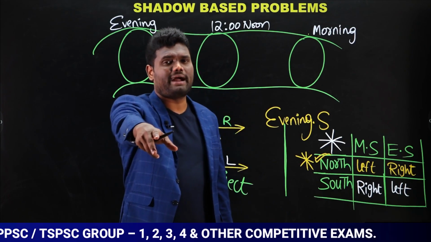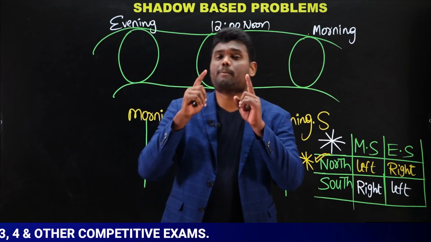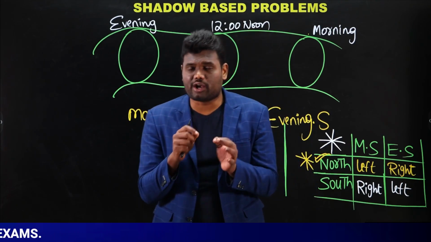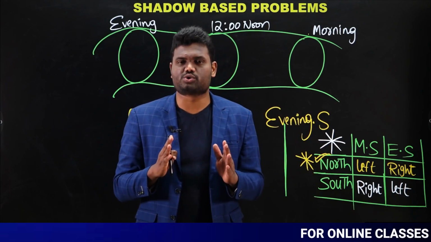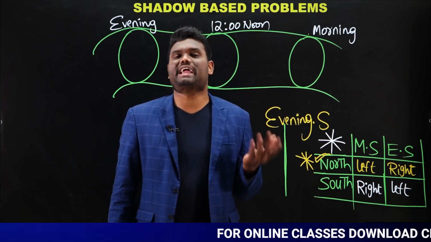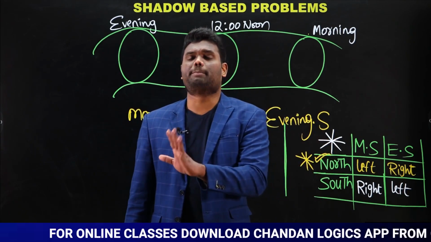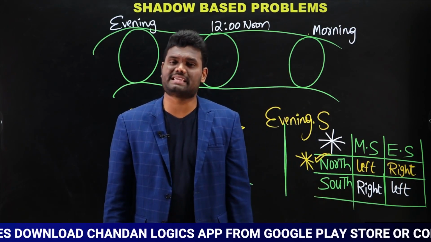When I am traveling on a bike, I will have a shadow and my bike also will have a shadow. Now my question is, will both the shadows be on the same side or opposite sides? Both shadows, my shadow and the bike's shadow, will be on the same side or opposite sides? Now everyone knows the answer: both of them will be on the same side.